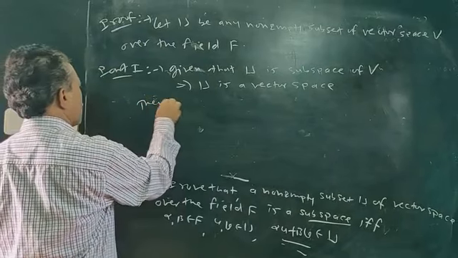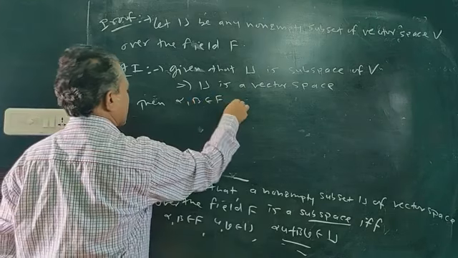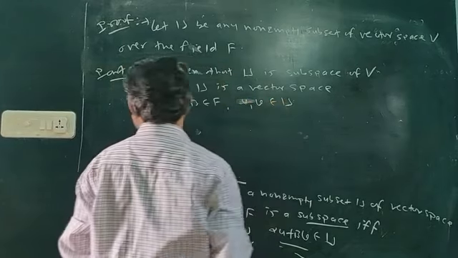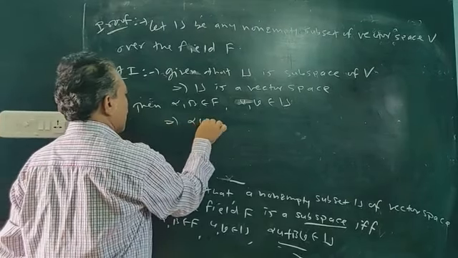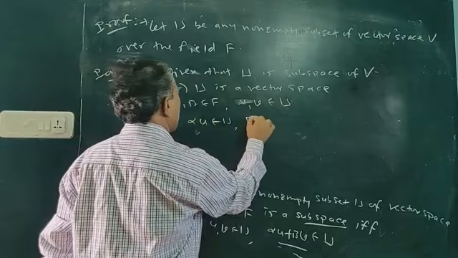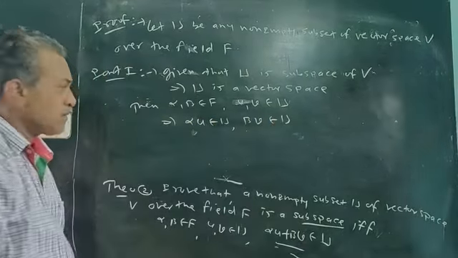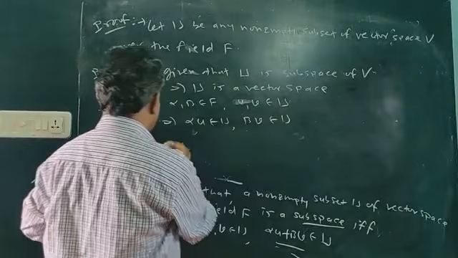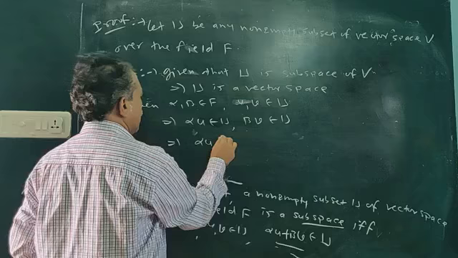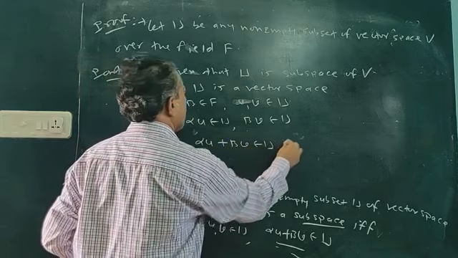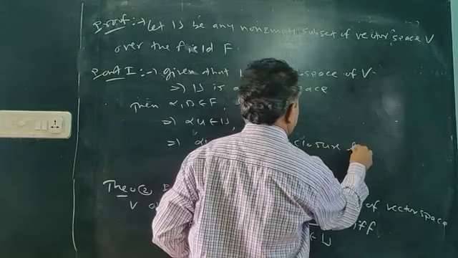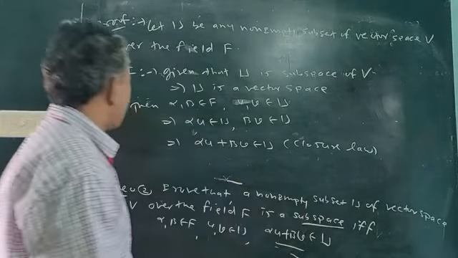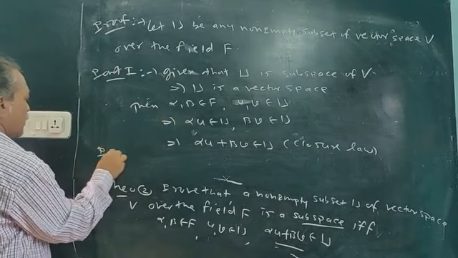So then, of course, if alpha and beta are scalars, and u and v are vectors of U, then by the properties alpha u belongs to U and beta v belongs to U. Sixth property in the definition. And again, their addition, alpha u plus beta v, also belongs to U. It's the closure law for addition, obviously true. So that is the first part, a simple proof. Now the second part.